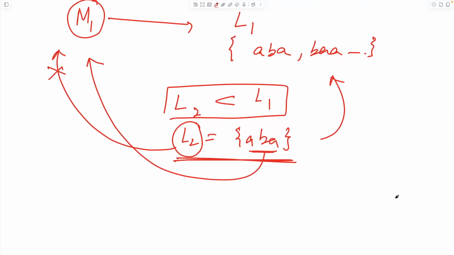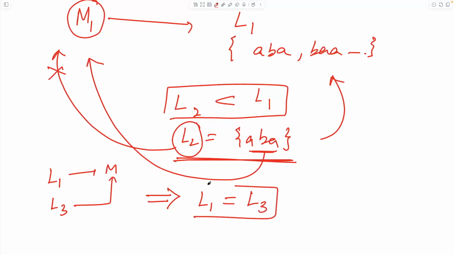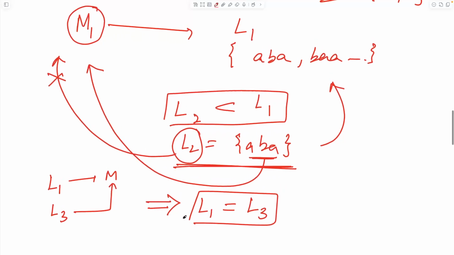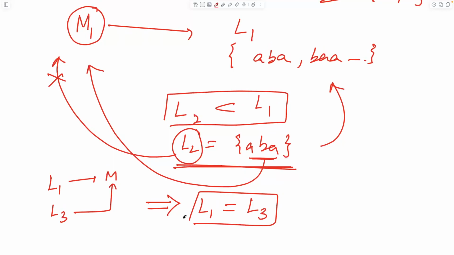And hence, if L1 is accepted by the machine and L3 is also accepted by the machine, that would directly imply that L1 is equal to L3. That is a fundamental concept in the theory of computer science. I hope that you are able to understand it.